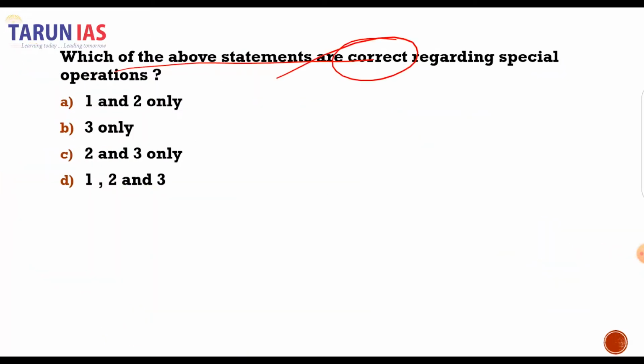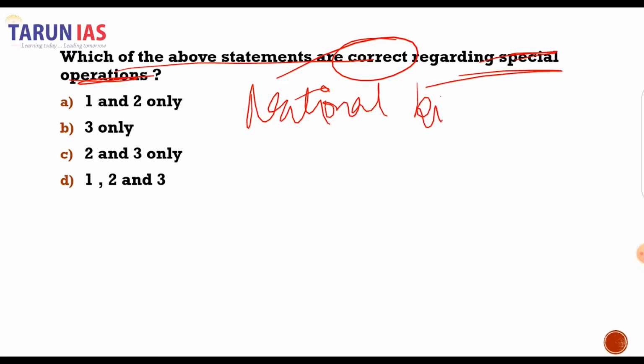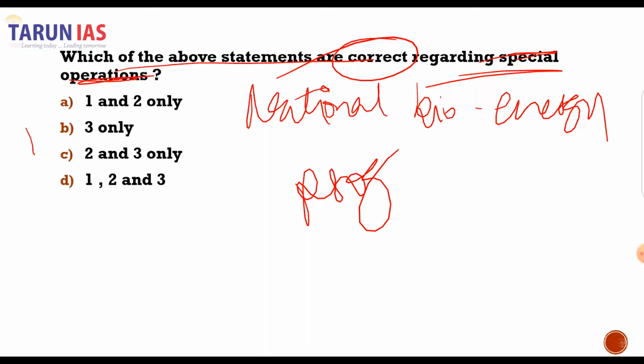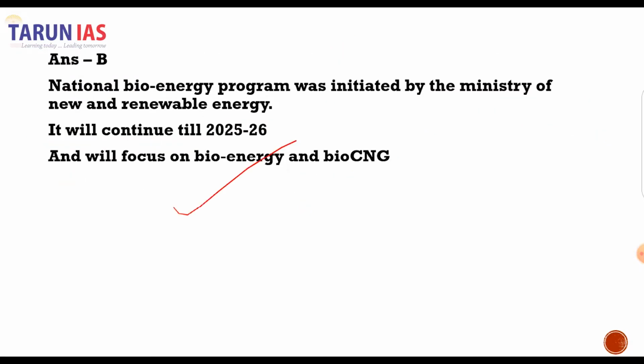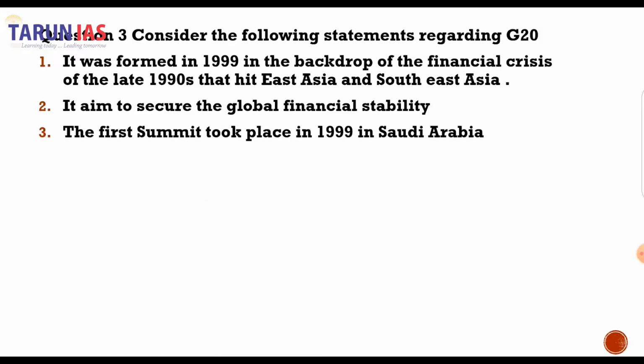Since correct option has been asked regarding not the special operation but national bioenergy program, therefore B is our correct answer because third was the correct statement. And this is the explanation. You can read it by pausing the video. I'll move on to the next question.